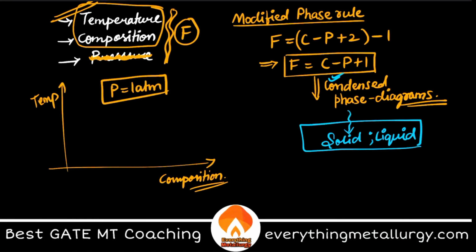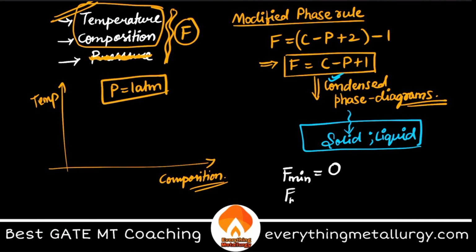Okay, so this is an important thing you have to remember. Also, what is the range? So basically, the minimum degrees of freedom a system can have is 0. That means at a particular point, at given conditions, if F is equal to 0, that means if you change any of the variables that you have, let's say temperature or composition, you will not land up in the same point, in the same condition. I'll explain with an example also.